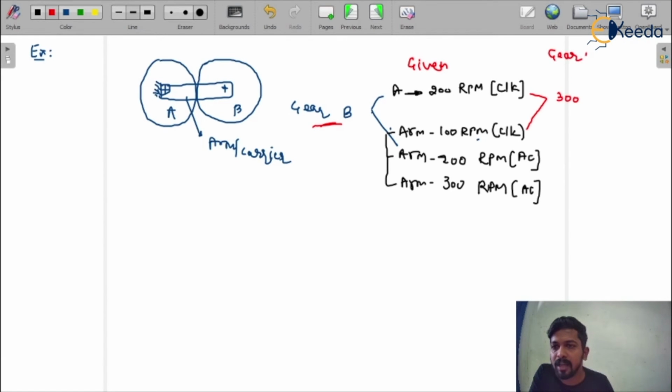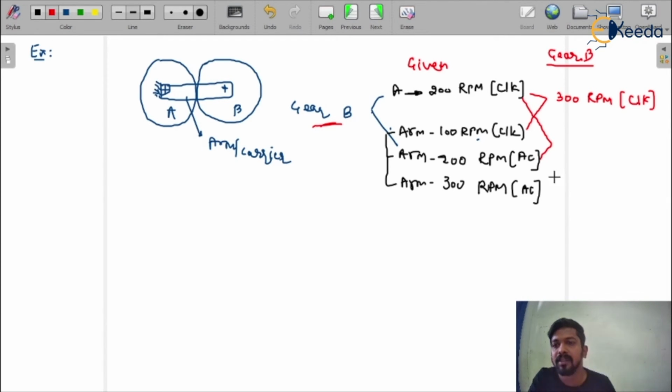Here I am writing gear B 300 RPM, and what would be the direction? That is clockwise, because both are in the clockwise direction.